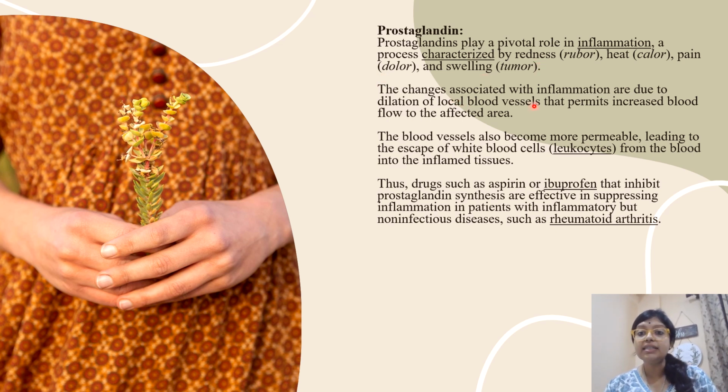The changes associated with inflammation are due to the dilation of local blood vessels that permits the increased blood flow. There are several drugs like aspirin and ibuprofen that inhibit the prostaglandin synthesis. They suppress the inflammation and ultimately act as anti-inflammatory drugs.